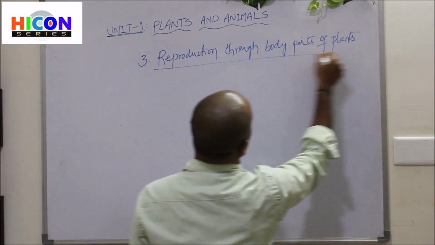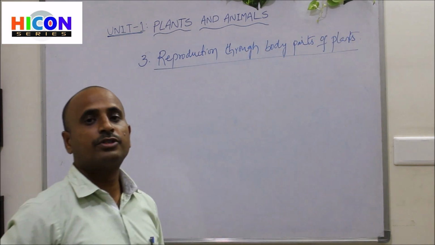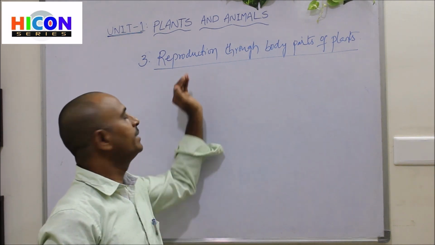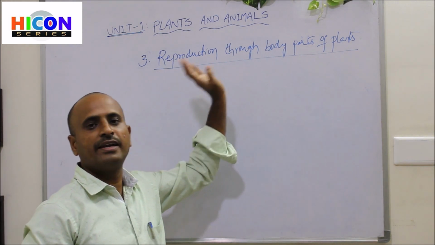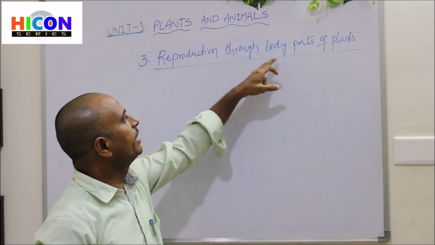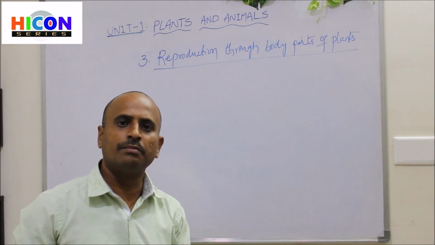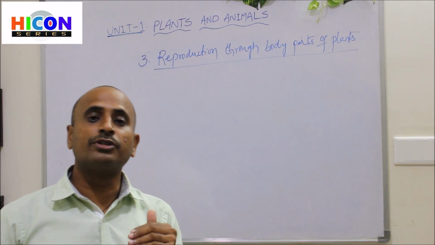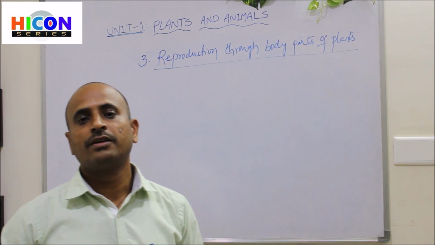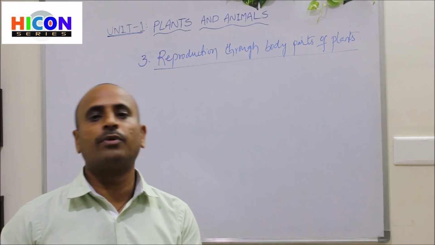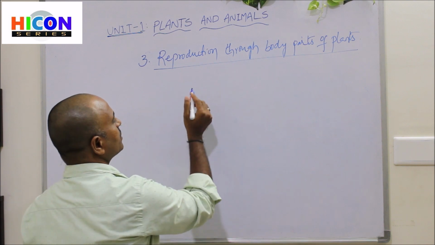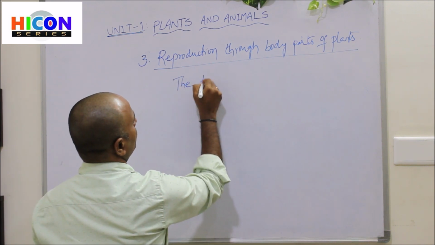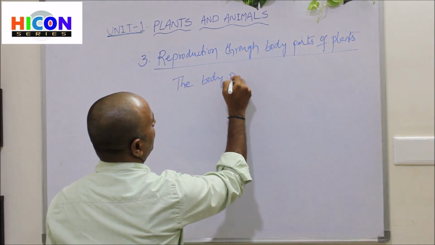That means some plants can reproduce new plants with the help of their body parts.